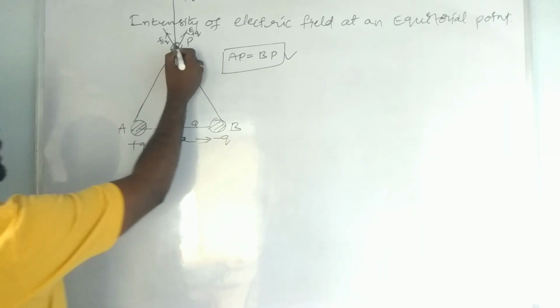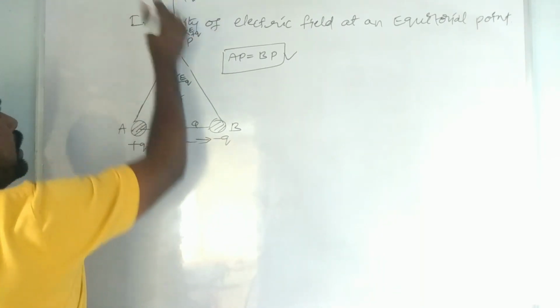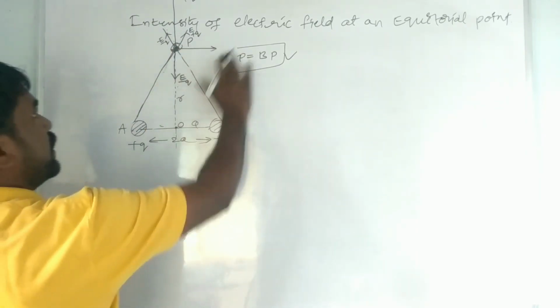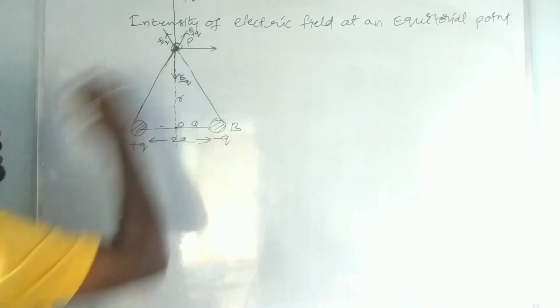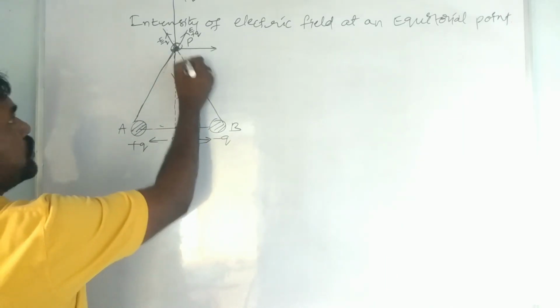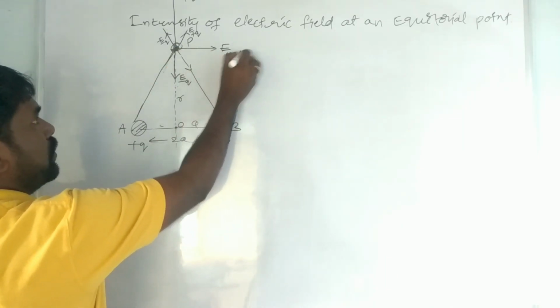The intensity of electric field should be divided into two components, the vertical component and the horizontal component. Here the vertical components cancel each other out, since this plus q and this minus q are opposite in nature. But here the net intensity of electric field acting here is E net.